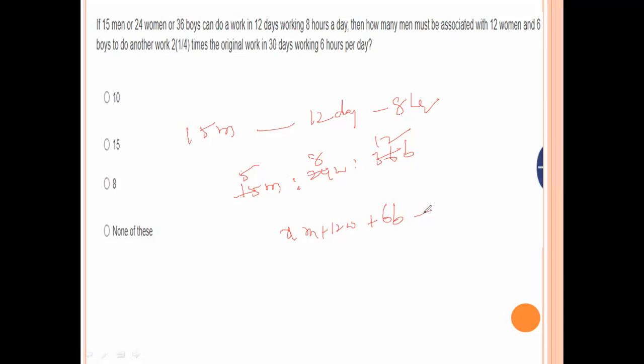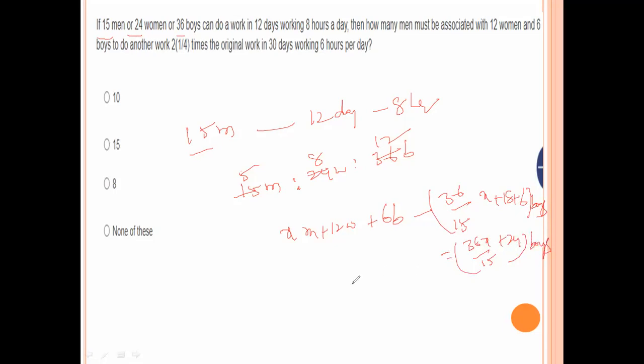So here X men we don't know. 15 men equal 36 boys, so 15 men is 36 by 15 per man. X plus 12 women plus 6 boys, we convert all this into boys. It is equal to 36x by 15 plus 24 boys.